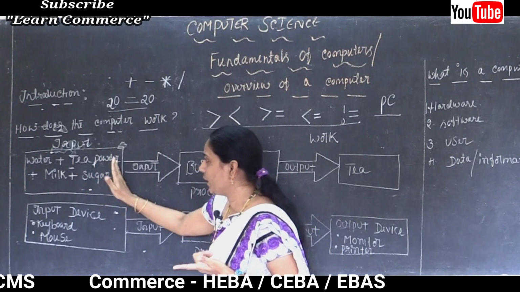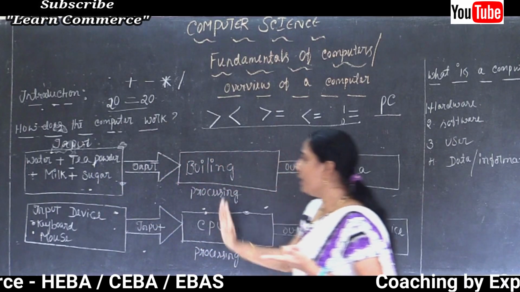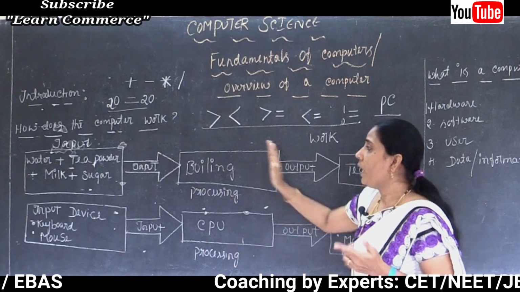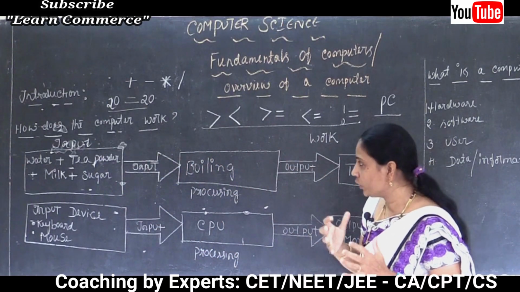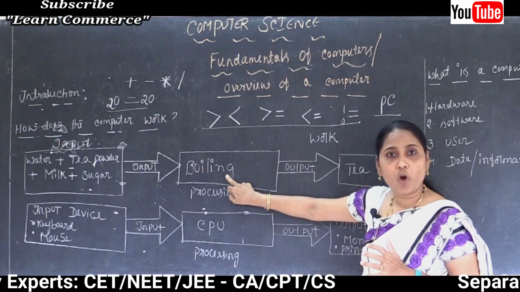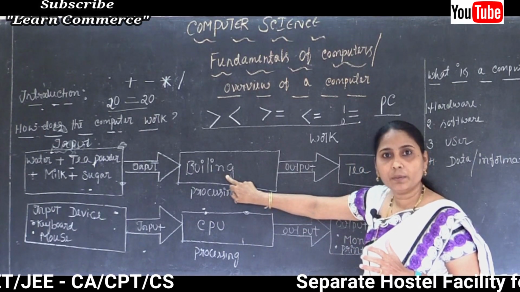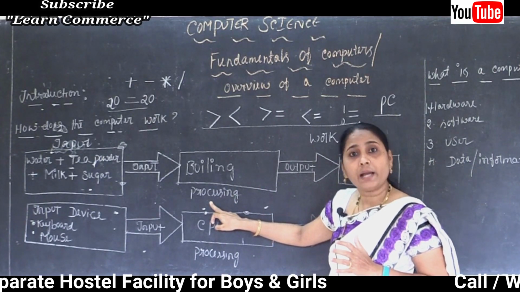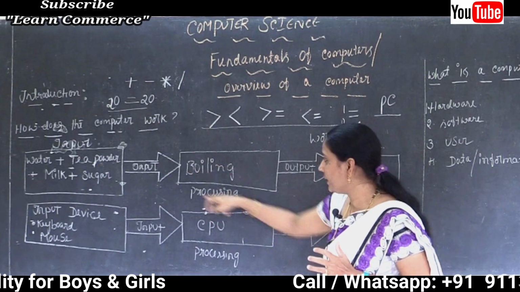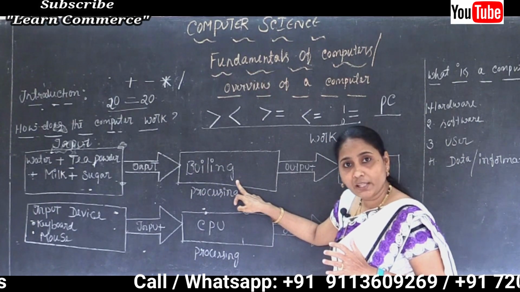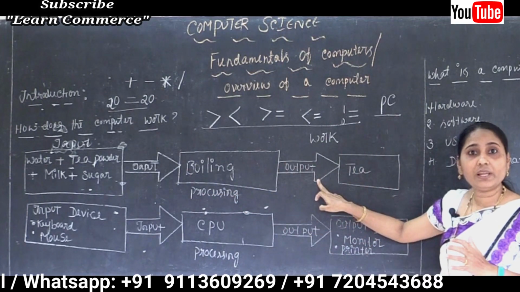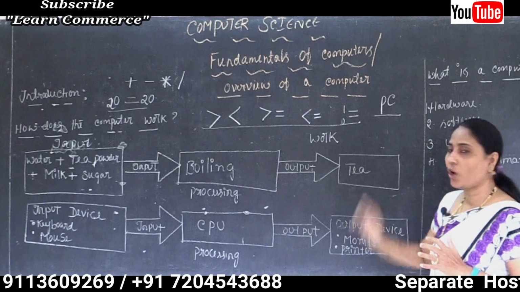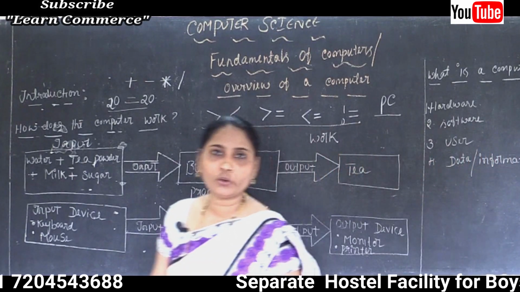Here the water, tea powder, milk, sugar are called the input, and after getting all those, we need to boil. So that boiling is called the processing. Okay? And after the boil, ಈಗ ಬಾಯ್ಲ್ ಆಗಿದೆ, after the boil, whatever we will get, such is called the output.